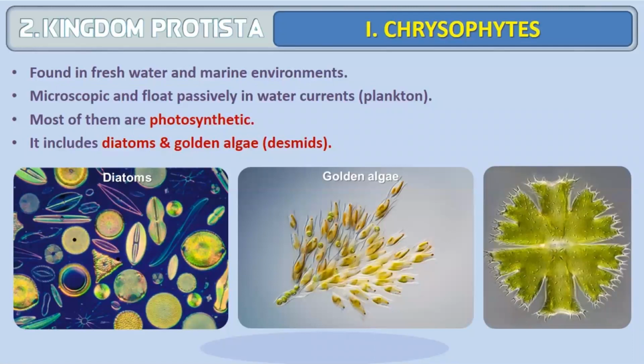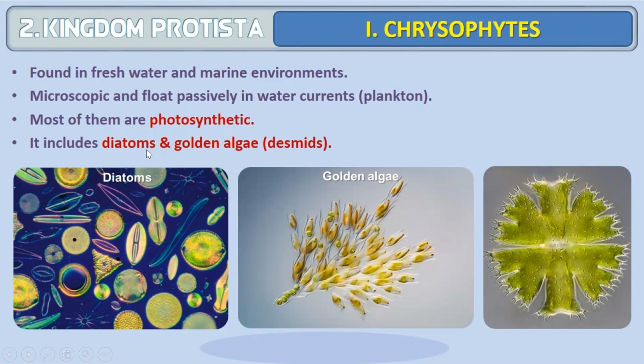Now, in kingdom Protista, number 1 class is chrysophytes. These chrysophytes are found in freshwater and marine environments. You will say that they are microscopic, they can float passively in water currents. So they all are called as planktons. If they are animals, called as zooplanktons. If they are plants, they are known as phytoplanktons. Most of them are photosynthetic.